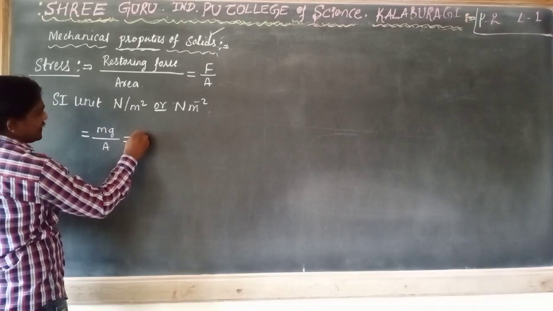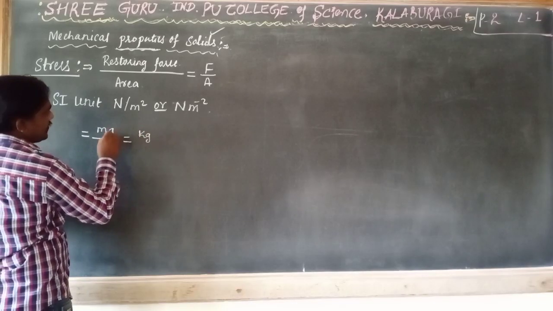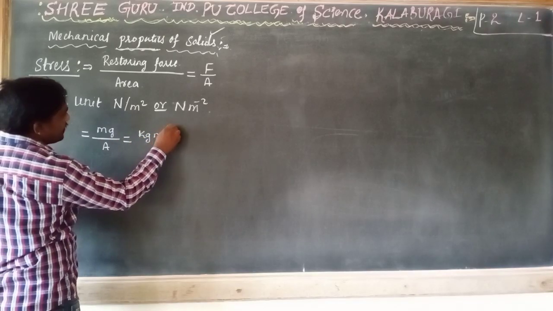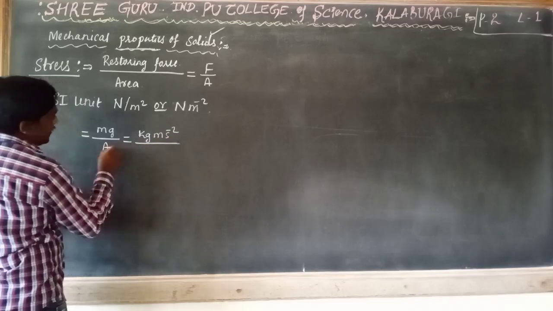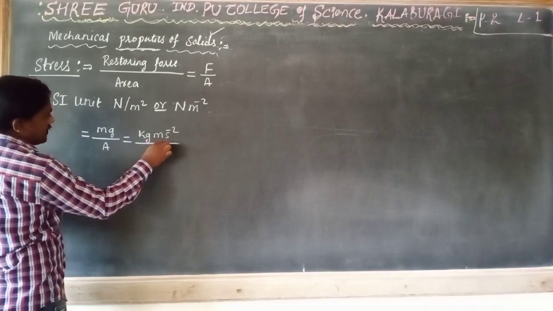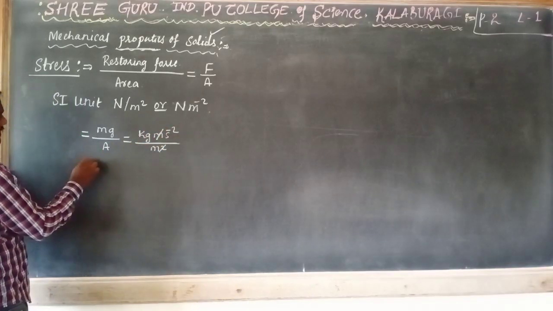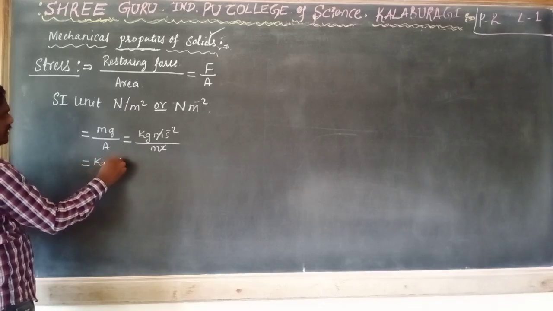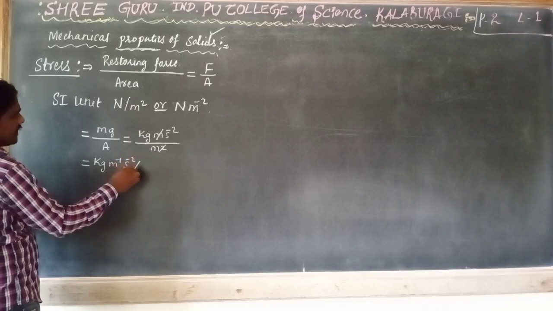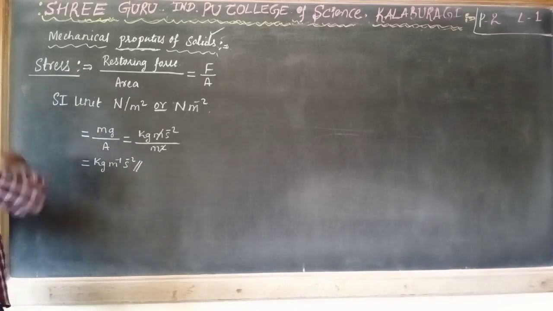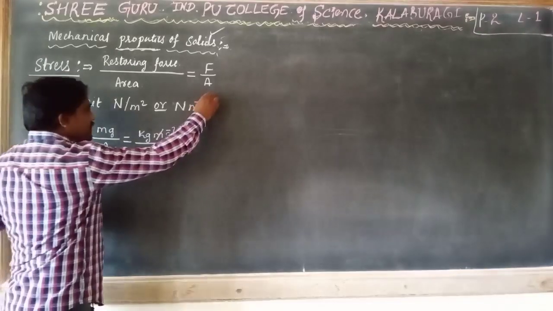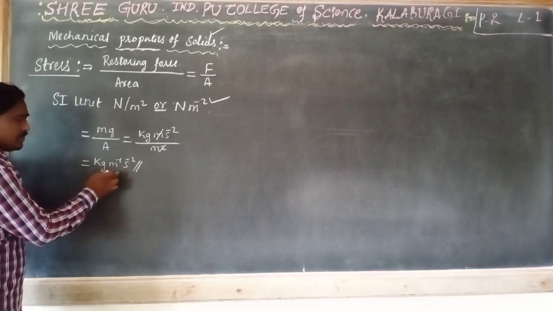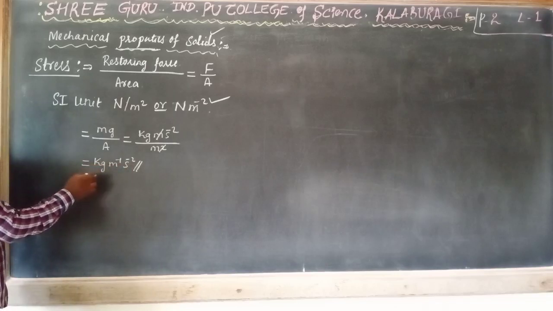Mass is in kg and g is acceleration due to gravity, meter per second square, and area is meter square. One meter gets cancelled. We can also say kg per meter per second square is the SI unit of stress, in terms of Newton or in terms of kg per meter per second square.